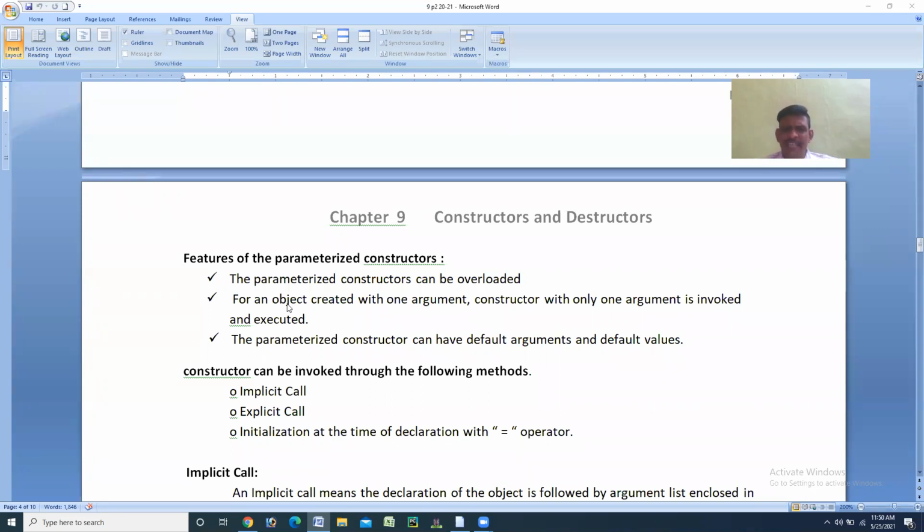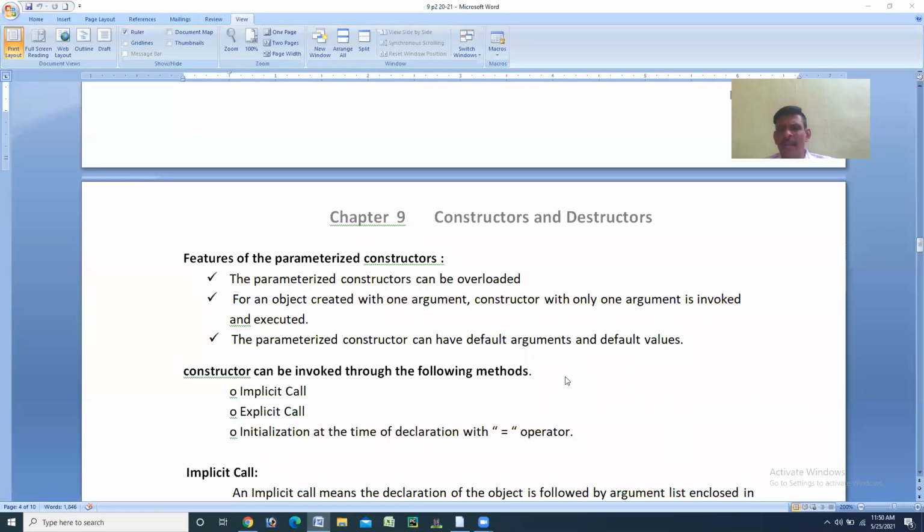Then the second feature is, for an object created with one argument, a constructor with only one argument is executed. Suppose in the void main I have given one value as an argument, then definitely the constructor which I have written in the public section with only one argument will be executed.